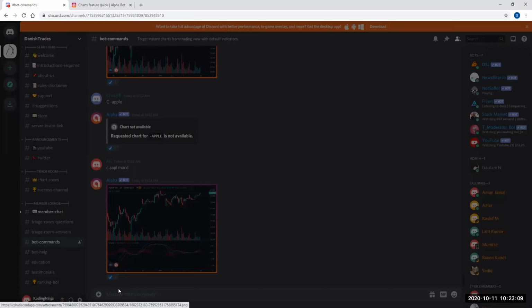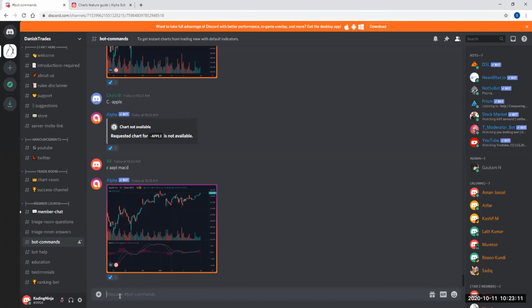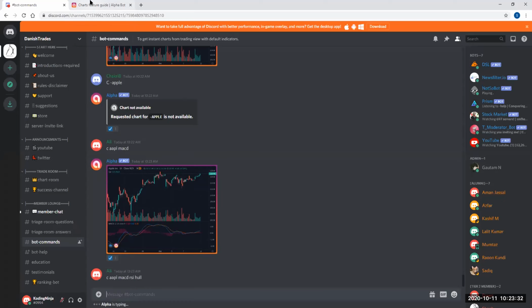Can you configure the settings too? I don't think so. Again, maybe Gotham can help you here. Gotham is more familiar with the commands. Yeah, I'll look into it. For the indicators, I'm pretty sure you can configure the indicators. I'll check. Yes, please.